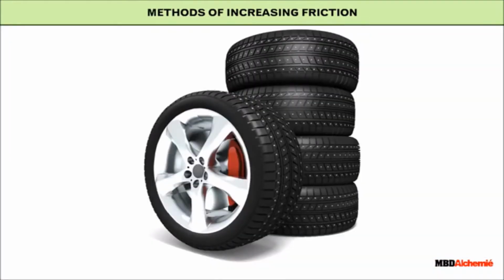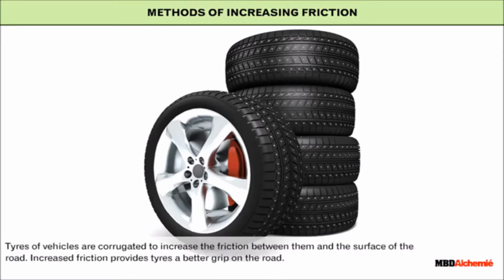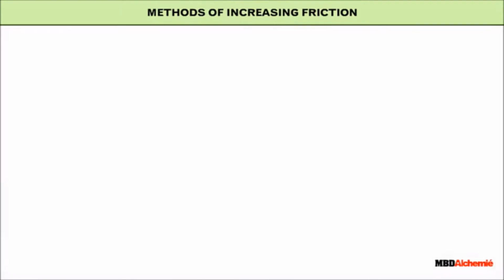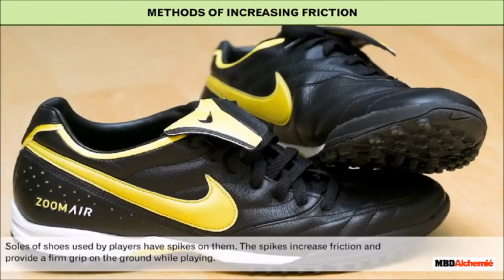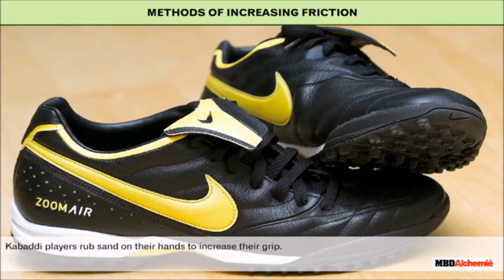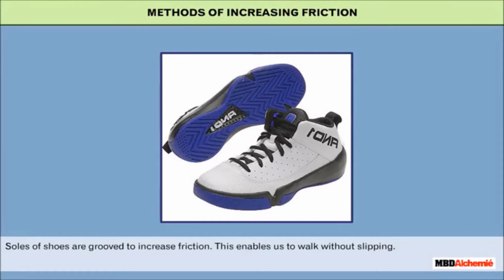Methods of increasing friction. Tires of vehicles are corrugated to increase the friction between them and the surface of the road. Increased friction provides tires a better grip on the road. Soles of shoes used by players have spikes on them. The spikes increase friction and provide a firm grip on the ground while playing. Kabaddi players rub sand on their hands to increase their grip. Soles of shoes are grooved to increase friction.